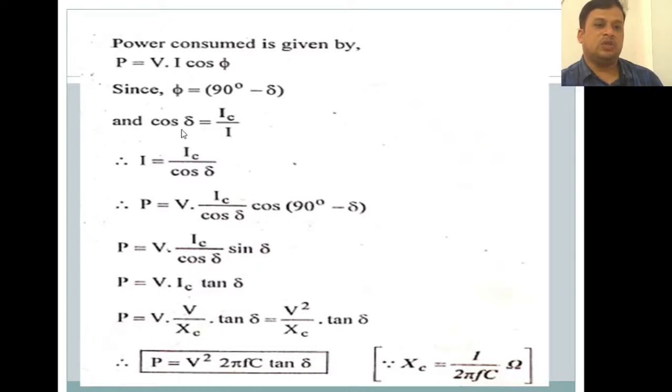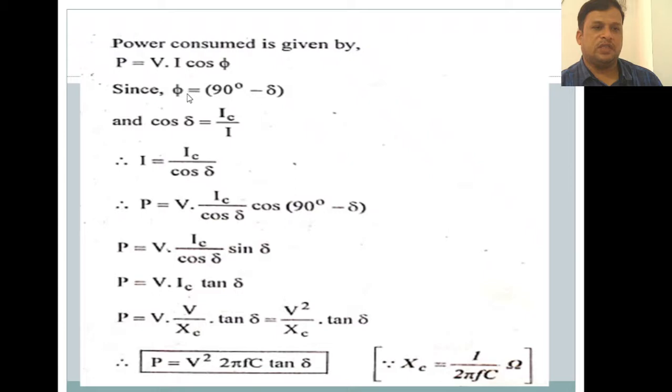Next, I is equal to IC by cos delta, by sending I here and cos delta to the denominator. Therefore P is equal to V into IC by cos delta into cos of 90 minus delta, replacing I in the VI cos phi equation.